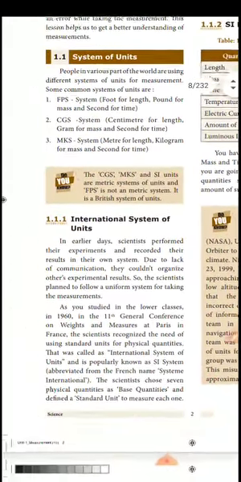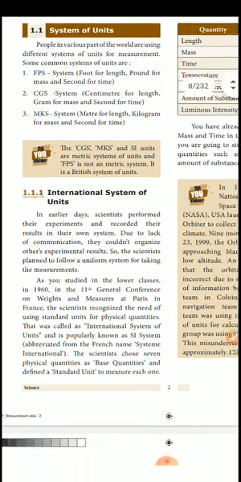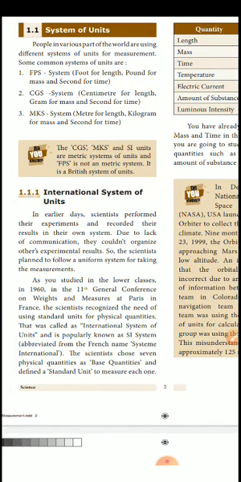Next is the system of units. People in various parts of the world use different systems of units for measurement. Some common systems are the FPS system, the CGS system, and the MKS system. A lot of systems are there. In MKS the unit of length is the meter, in CGS it is the centimeter, and in FPS it is the foot.